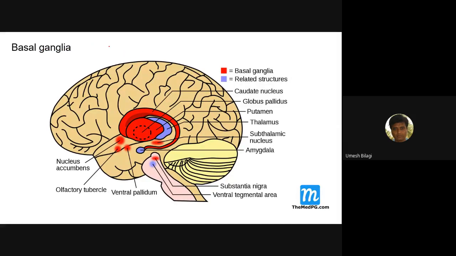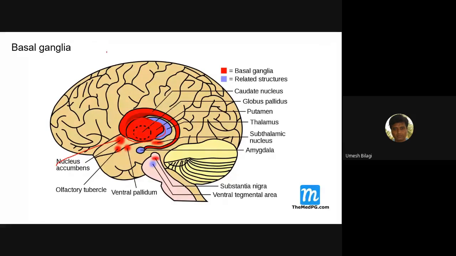Now this basal ganglia is a collection of many things. One is the caudate nucleus, which starts from here. This red thing is all caudate nucleus, and this is like its tail. At the end of the caudate tail you have the amygdala, which is now put in the hippocampus. It is not considered a part of basal ganglia now. Forget about the amygdala; we only think of it as a part of the hippocampus. And this one is the lentiform nucleus.